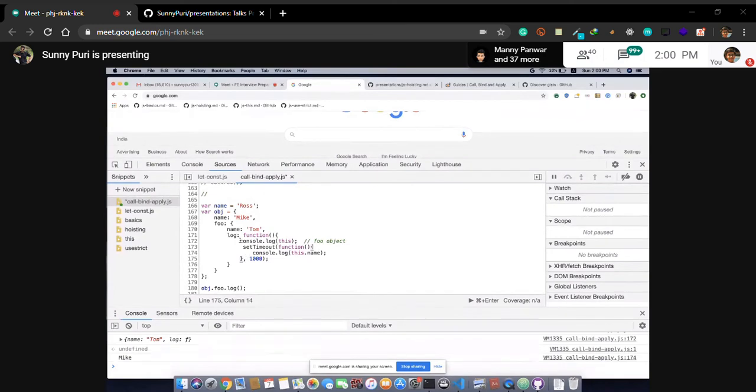After 1 second, it will point to its object. It will move as a lexical scope. If it is getting complex, maybe I can cover this quiz in the lexical scope concept.